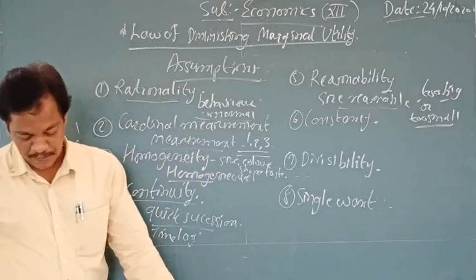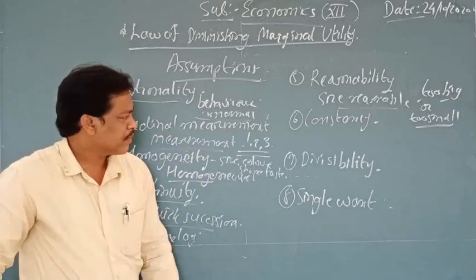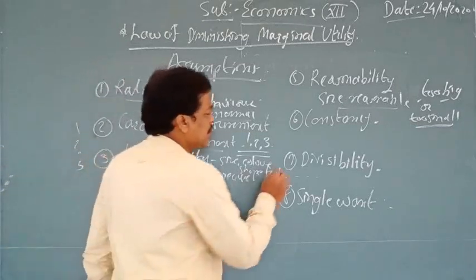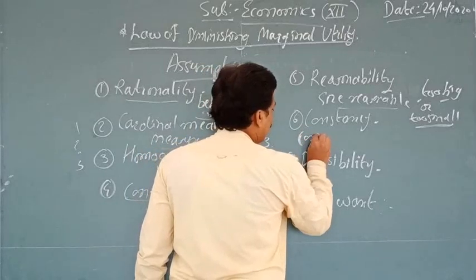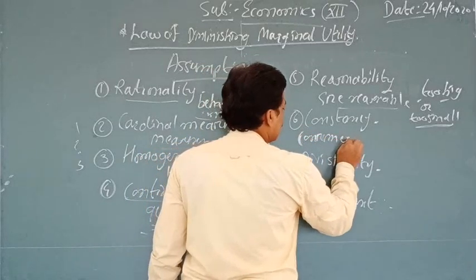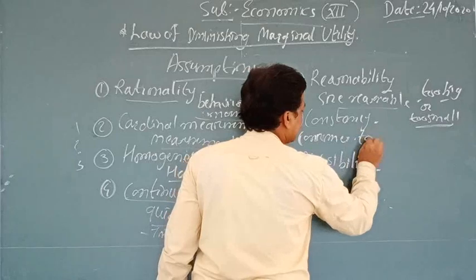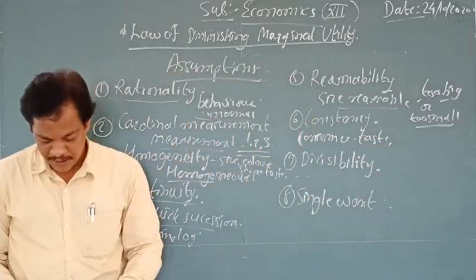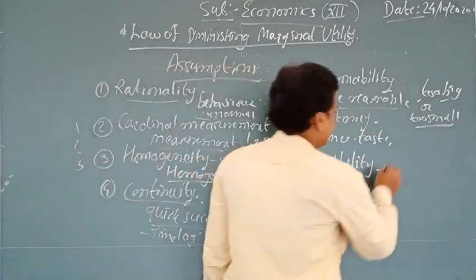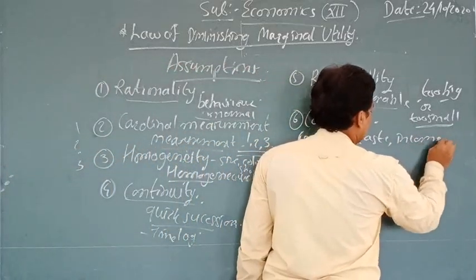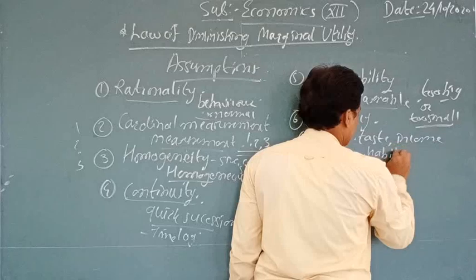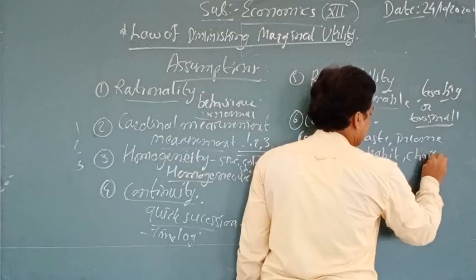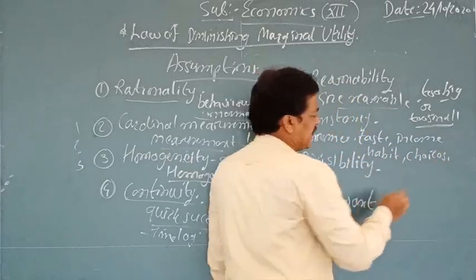Point number 6, that is about the consistency. Consistency, that is, for the consumer there should not be any kind of change. Consistency is about the taste, income, habit, choices, likes, dislikes.